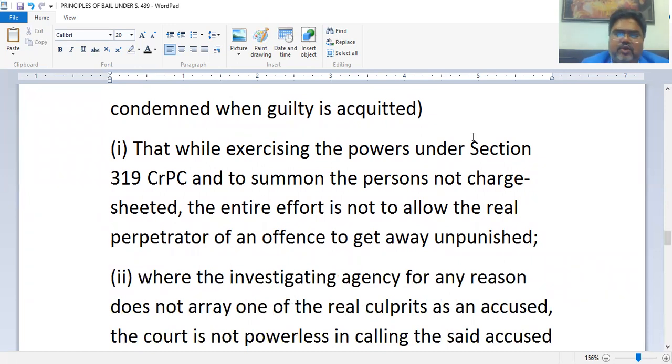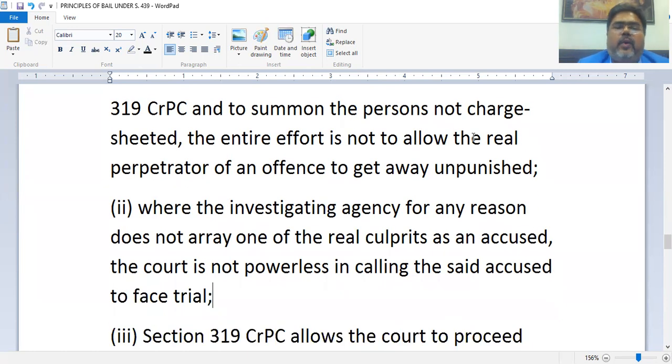So this is the pious obligation of the court. The court must ensure that even if a person has not been charge sheeted, but there is a possibility of his involvement, then he must not go unpunished. He must be brought, he must face the trial, so that the real culprits are incarcerated or appropriately punished.